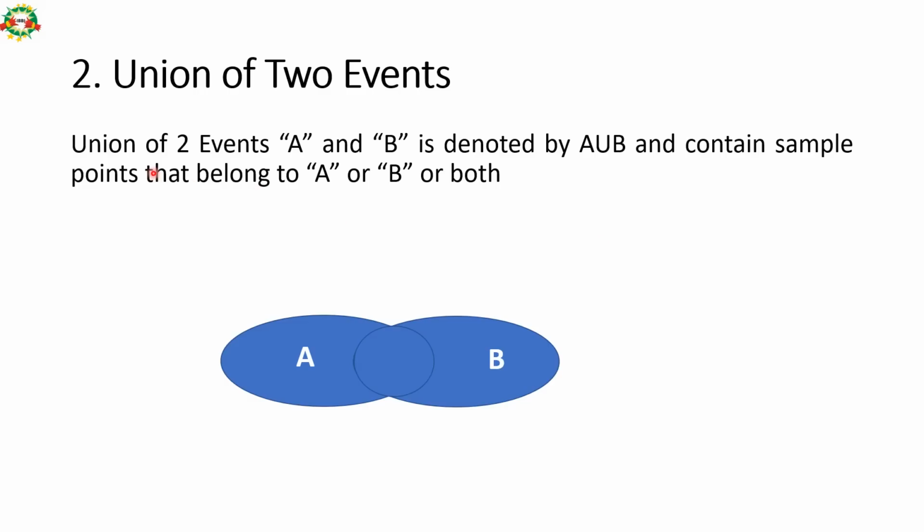Union of two events. The union of two events A and B is denoted by A ∪ B, A union B, and contains sample points that belong to A or B or both. So if this is event A and this is event B, union means this area which is specific to A, this area which is specific to B, and this combined area which is common between A and B. This total area is equal to A plus B.